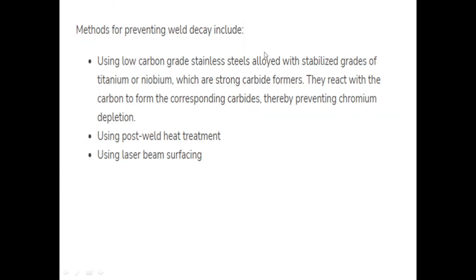So, methods for preventing weld decay. There are different methods to prevent weld decay. The first is using a low carbon grade stainless steel. As we discussed in weld sensitization, if we want to avoid weld sensitization we need to use a low carbon grade stainless steel.